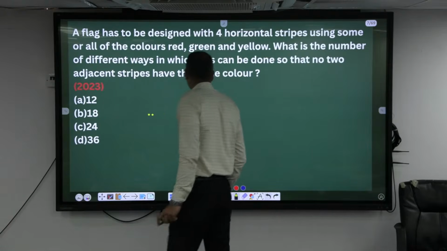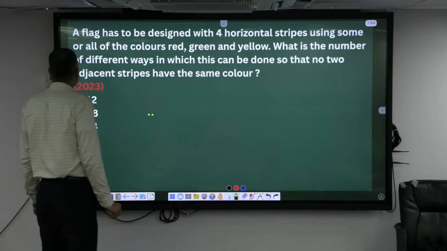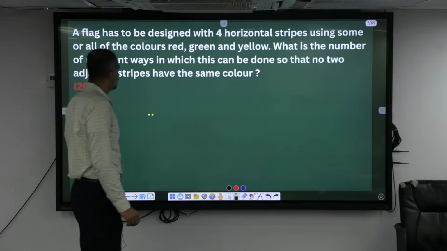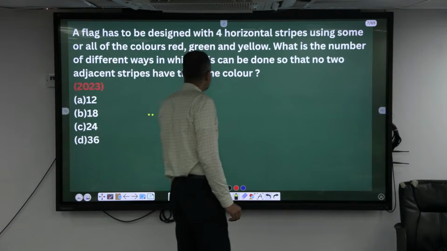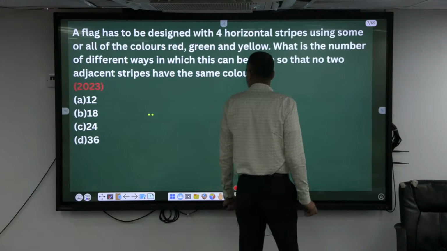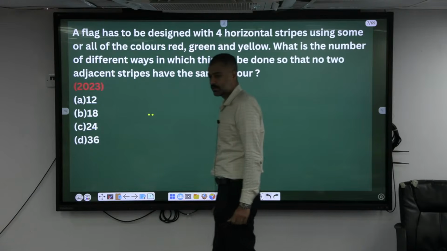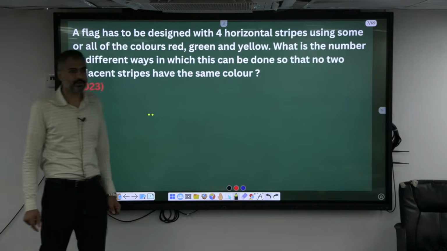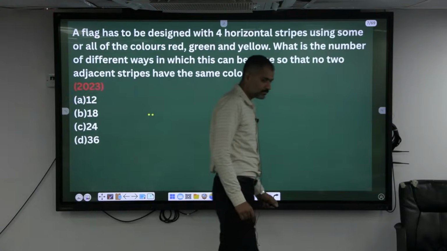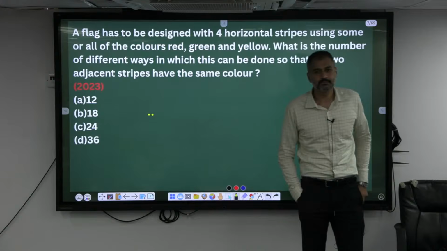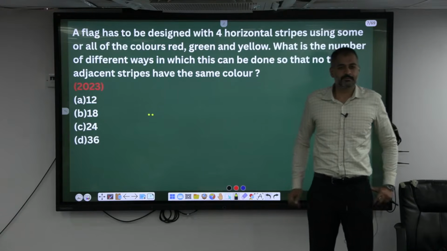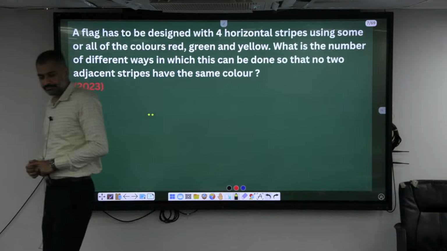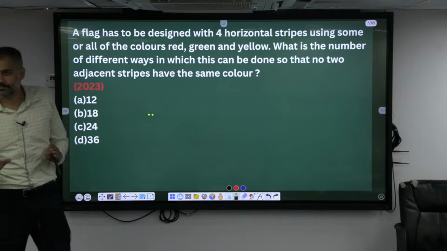A flag has to be designed with 4 horizontal strips using some or all of the colors red, green and yellow. What is the number of different ways in which this can be done so that no adjacent stripes have the same color? You can analyze the variation here, right?